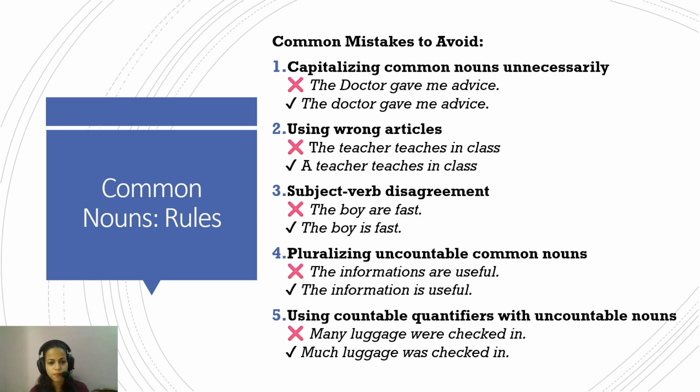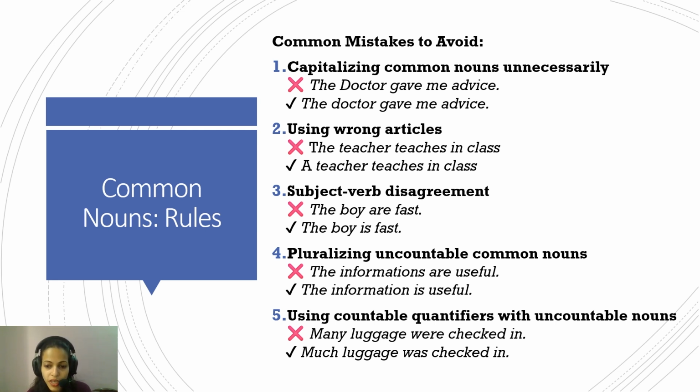This is basic. Now the fourth mistake is pluralizing uncountable common nouns. This is a very common mistake. The informations are useful. No, the information is always information. Information, luggage, furniture, these words are always used as they are. They themselves already carry the plural sense. We'll again do this in detail, so don't worry about it.